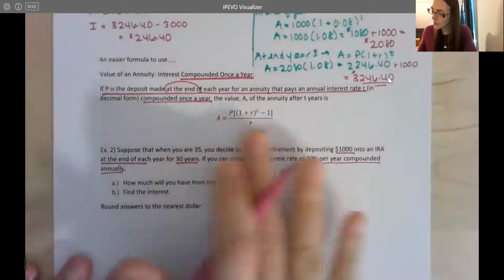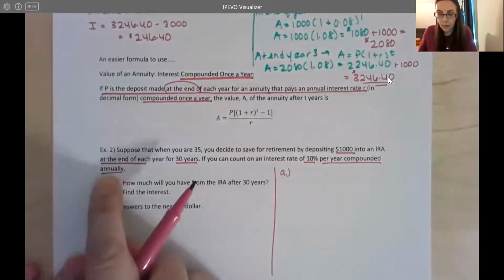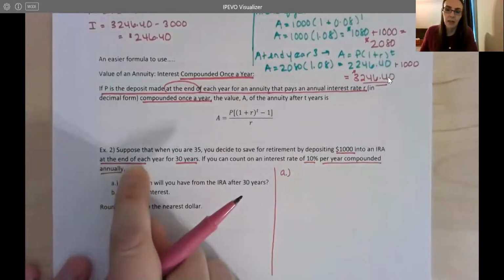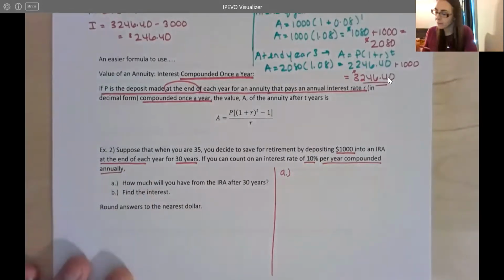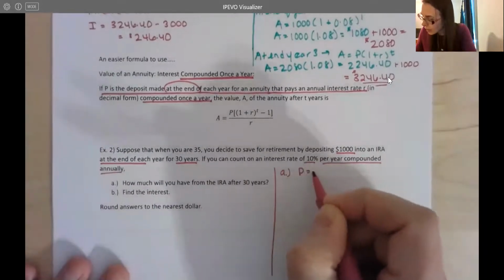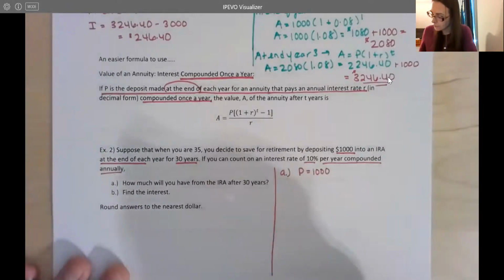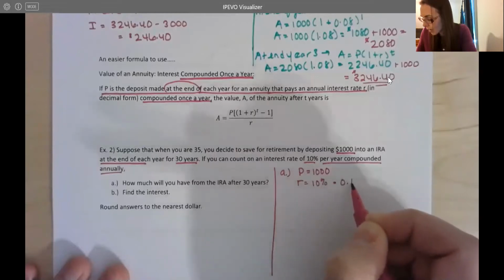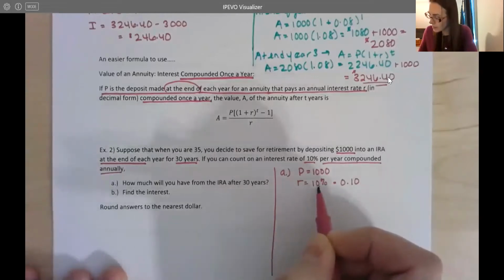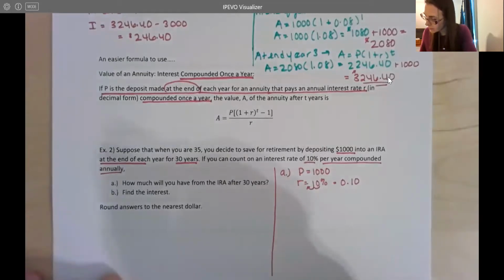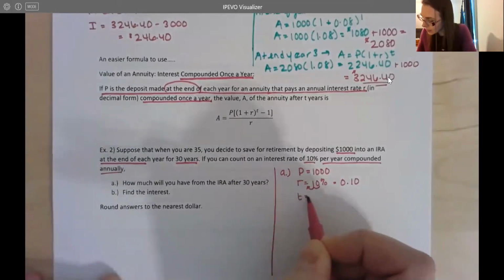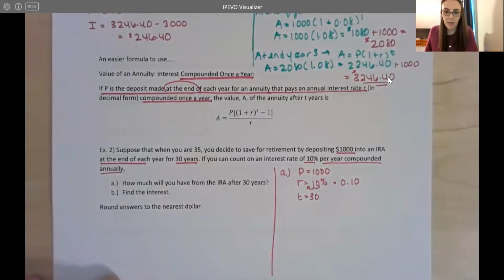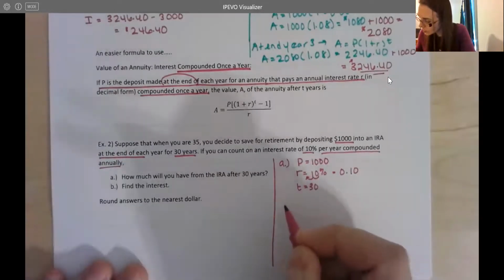Now, first of all, notice we're using the correct formula here. So we're compounding annually, meaning once a year, and we're only making a deposit once a year as well at the end of that year. So this is a very specific formula. So we're going to deposit $1,000 at the end of every year. Our rate here is 10%, so 0.1 or 0.10 once we move that decimal point 2 spots left. Our T is 30, so we're going to invest for 30 years. So maybe we're hoping to retire at age 65. And let's see how much we would have.